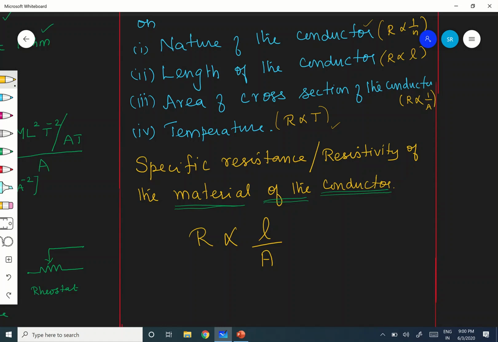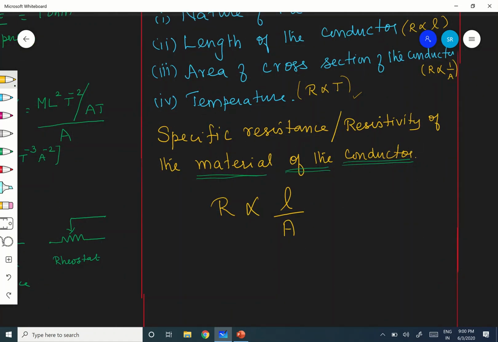Very important. For a given conductor means n is the same, number density. And for a given temperature, T is also constant. It depends on four factors, of which n and T are constant, therefore the leftover is only L and A. Therefore R is proportional to L by A. Some constant of proportionality should be added now, that is R equals rho into L by A.